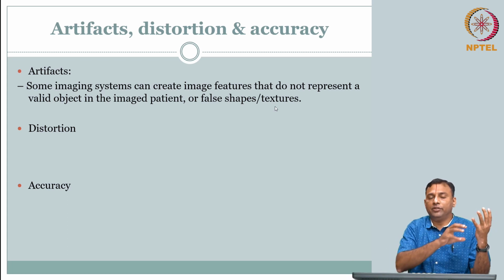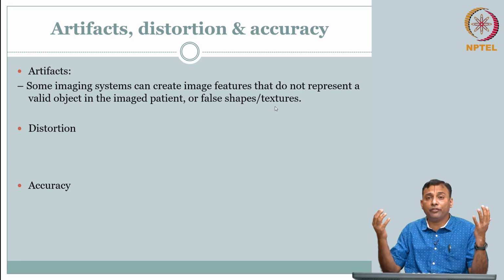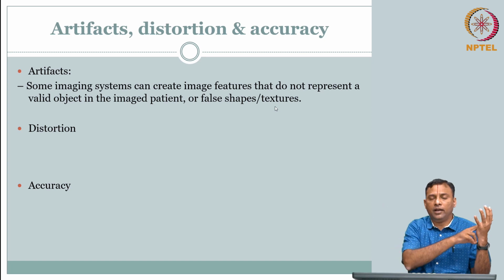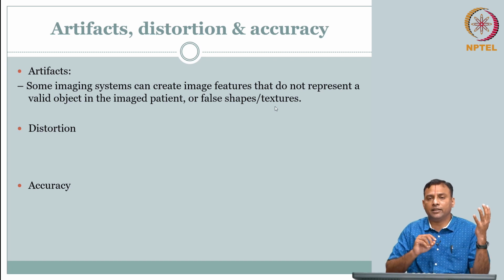I do not have something, whereas in g of x comma y, I see the presence of a feature. Or I see a circular shape, when I know at that location there should not be a circular shape, that should be a triangular shape, for example, in that cross section view.